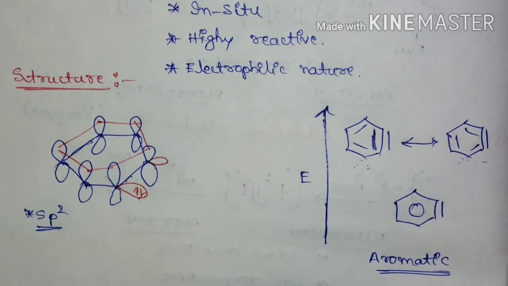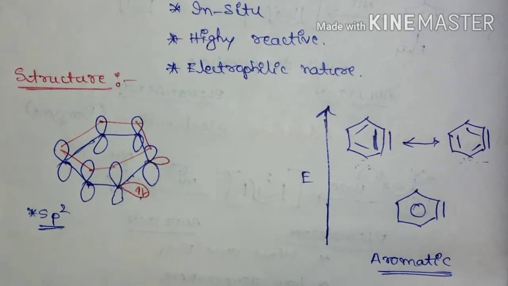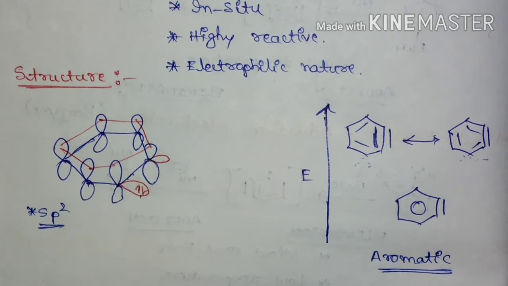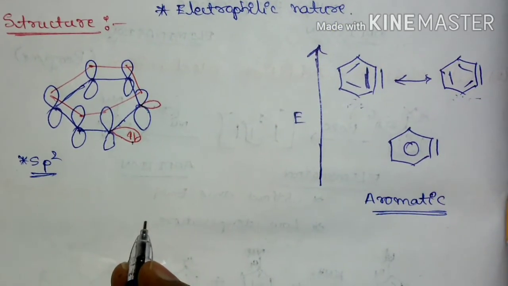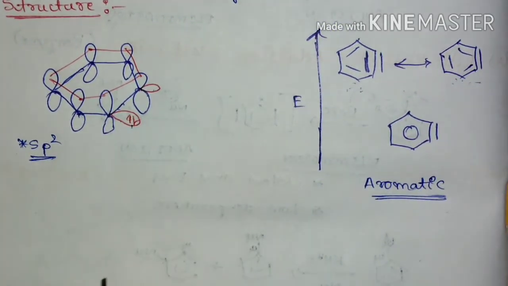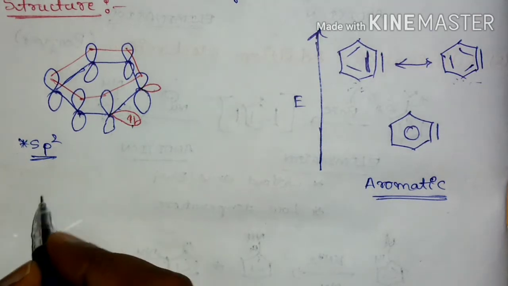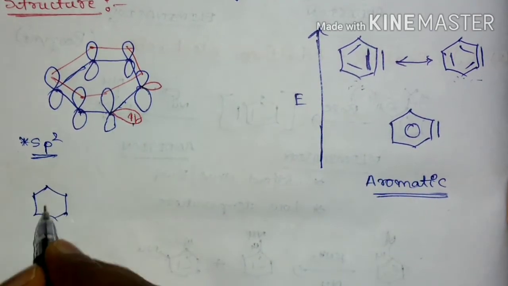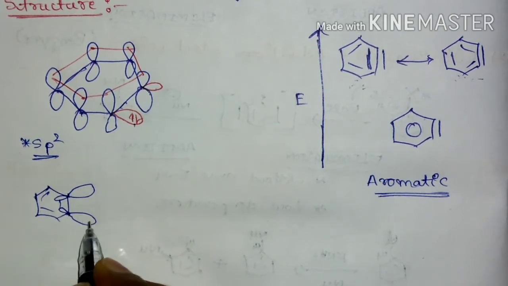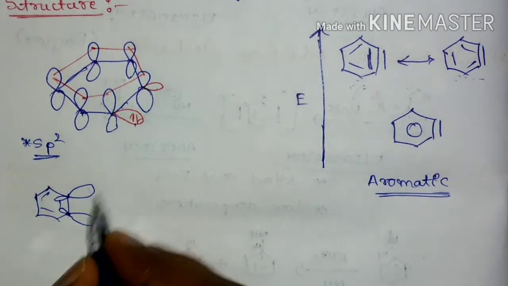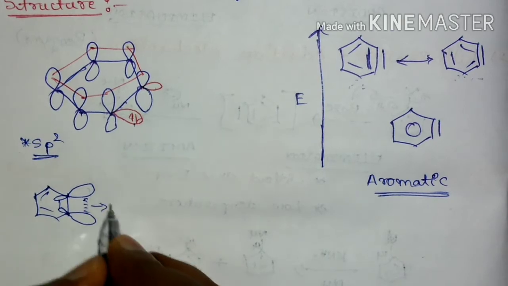And if we see why it is reactive and why it is going to act as electrophilic in nature, if we compare the interaction of these sp2 hybridized orbitals, there is a weak interaction.